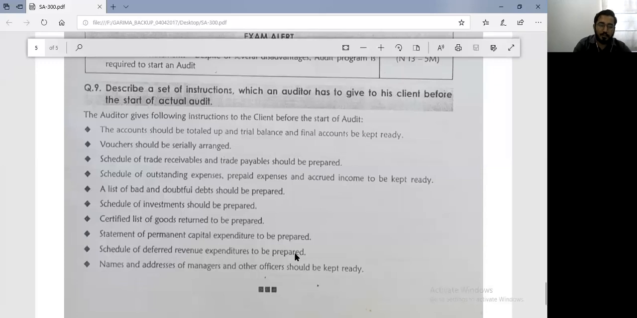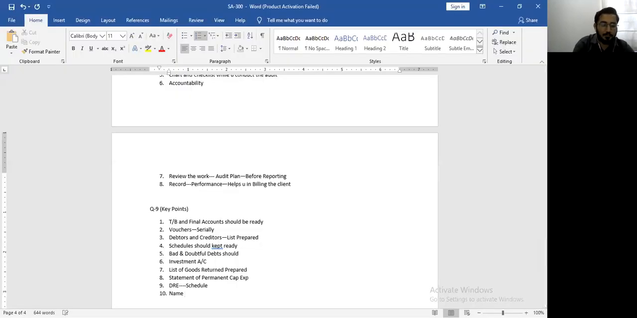And then you have point number 10, the name and addresses of managers and other officers should be kept ready. So name and address of your managers and other officers should be kept ready. Now this is required. Why? Because of two reasons. One, if you know the names and the addresses of the officers and managers, you can easily decide who is a related party, who is not a related party. First point. Second, if you want to know who is responsible, who is taking care of the accounts department, who is taking care of the cash department, who is taking care of the bank books, then of course you should have a proper list which mentions that.